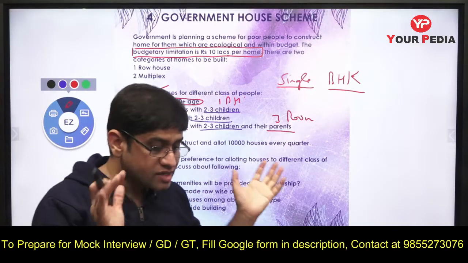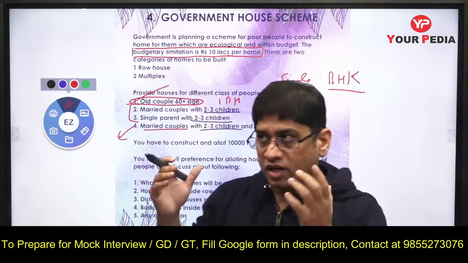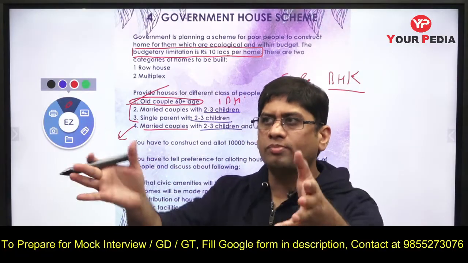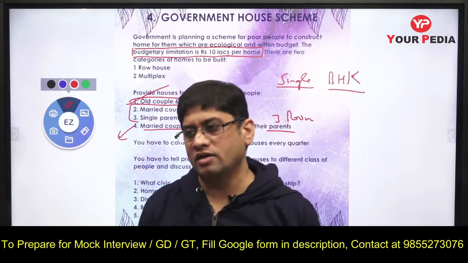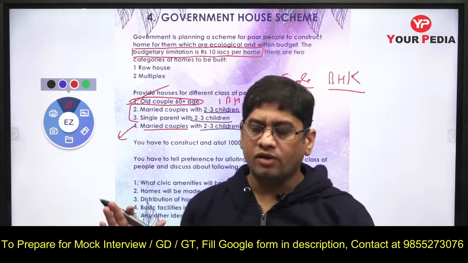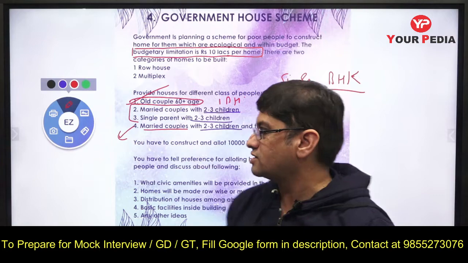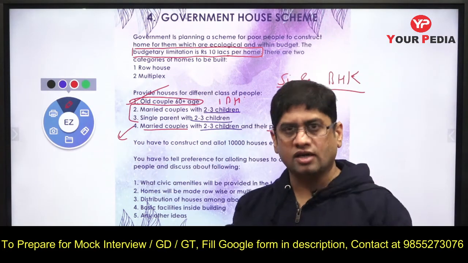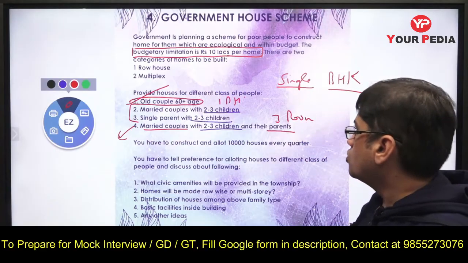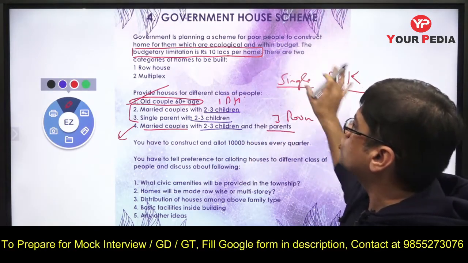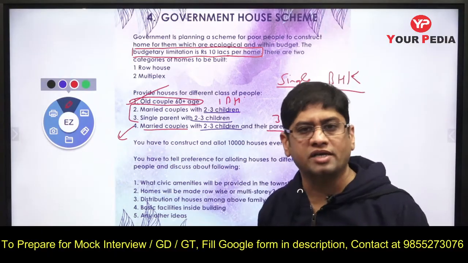That means houses का size cannot be same. Why? Because there are different requirements, more people are to be accommodated, so you cannot provide the same accommodation to everyone. So let's have different sizes, and that will also do some kind of cost cutting. Like let's say 1 BHK can be constructed at lesser cost and then another can be constructed at higher cost, something like that. So budgetary limitation to make the houses is 10 lakh. So in that, on an average it should be 10 lakh.